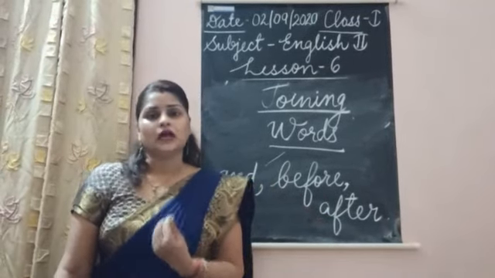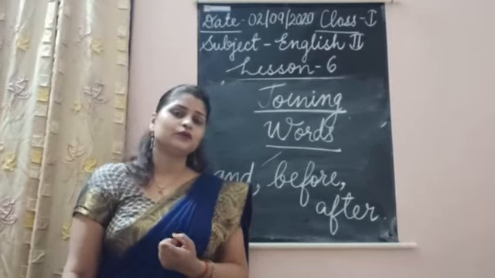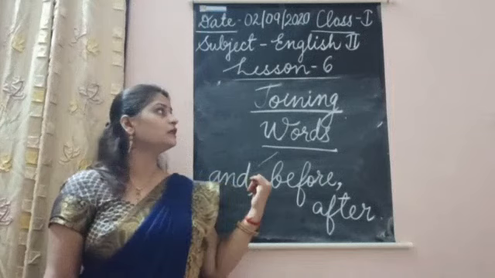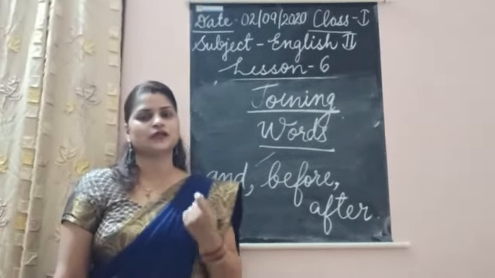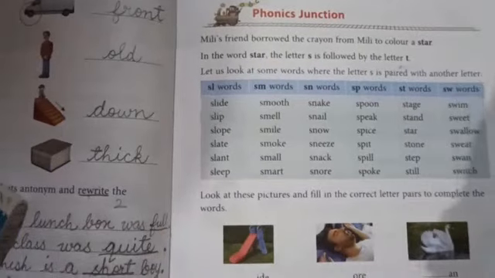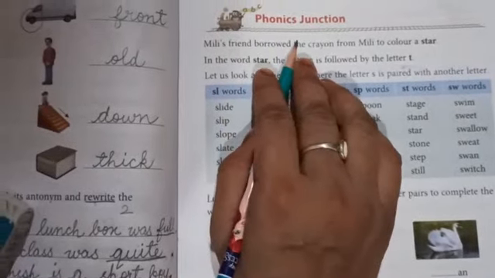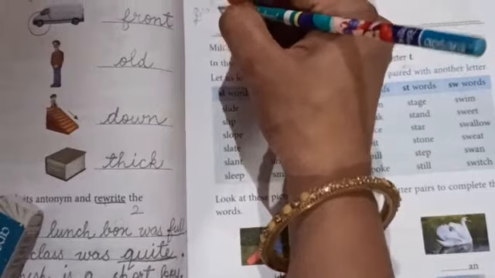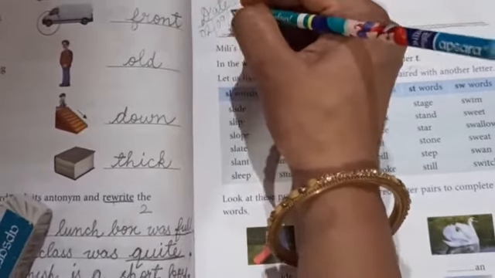So now we are going to solve the book exercises and we are going to do phonics and the grammar portion, and I hope you all have understood the joining words. So let's start with the book exercises. Take your pencil and be ready with me. So children, first we are going to start with the phonics. You all know phonics is related to the sound. So first you will mention the date, that's 2/9/2020.